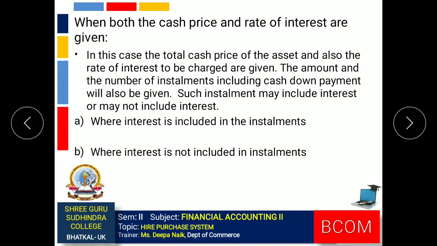In this type of questions, the question will be providing all the information like cash price of the asset, the amount of installments, number of installments, the rate of interest which is charged. All the information is provided in the question. Under this type it is divided into two more types, wherein in the first one interest is included in the installments, and in the second one interest is not included in the installments.